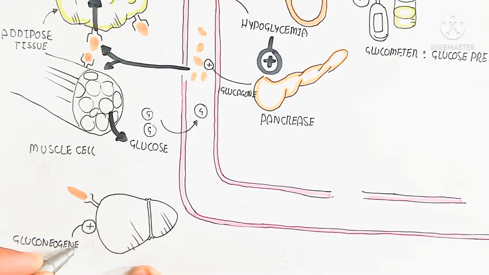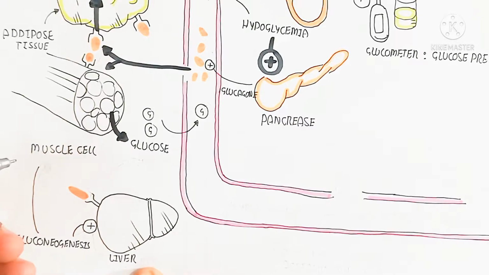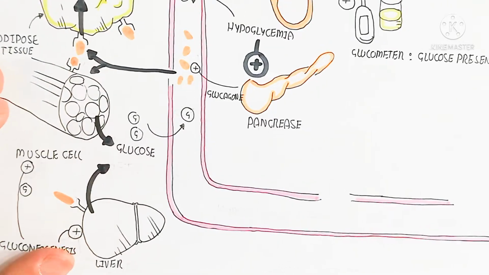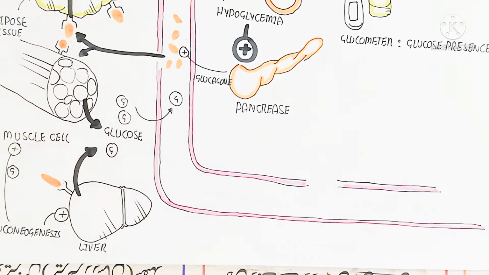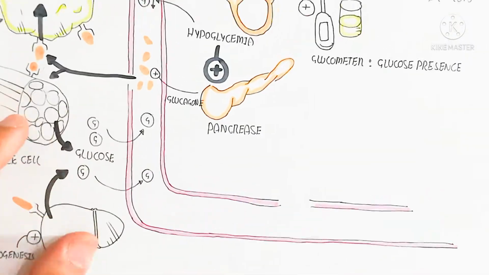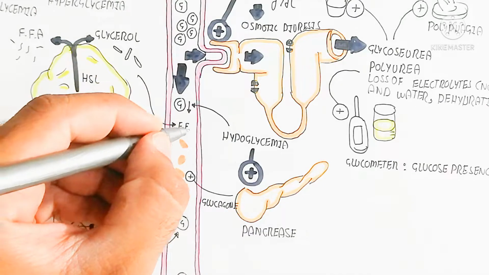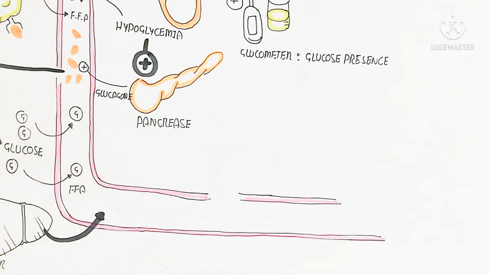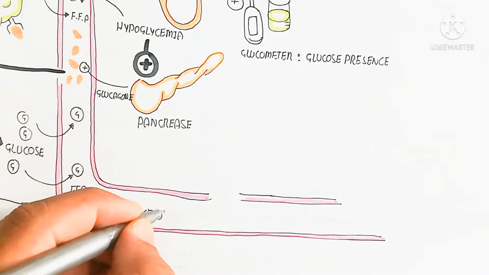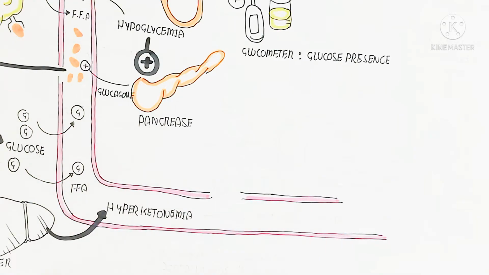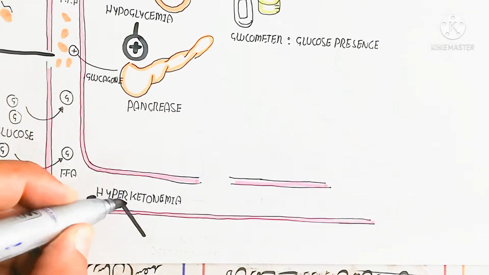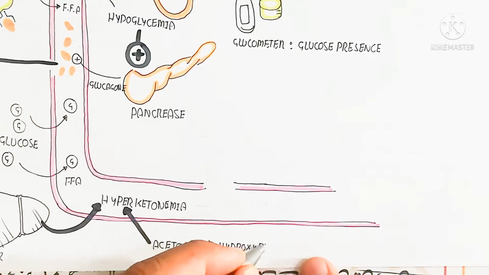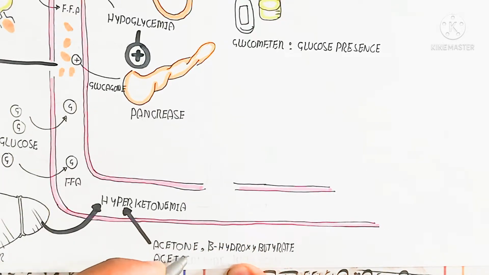But in this way, as glucose excess increases, the muscle cell breaks down glycogen to produce glucose in the initial phase, and the liver functions the same way, so gluconeogenesis occurs, producing more glucose for energy consumption. But this glucose will not work, so it is excreted again and again, with loss of glucose, and ketones will be produced. Hyperketonemia occurs because the liver produces ketones, which is known as ketogenesis.